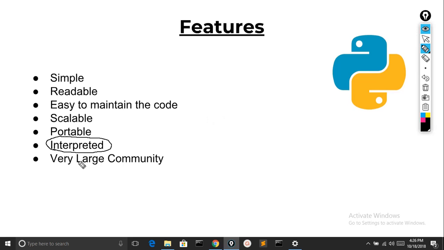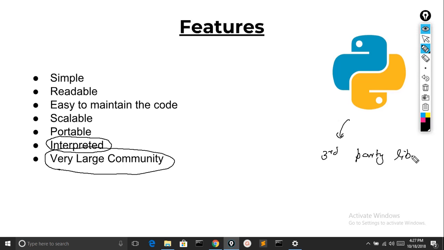Another thing we can say is it has a large, massive community. Python's community is ranked in the top 10 largest active communities on the internet. The heart and soul of Python is its third party packages, third party libraries.